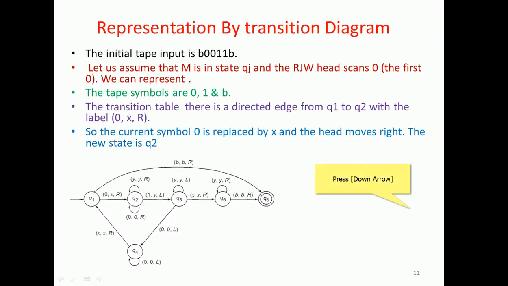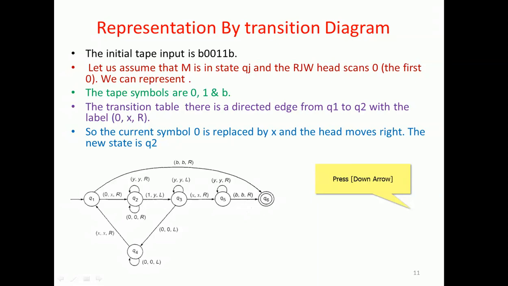Similarly for the other 0, it will be replaced by x and it will come to the left side, and it reaches the final state, Q6. When a blank is there, it keeps the blank as it moves right. 1 is replaced by y, 0 is replaced by x. If y is there, then it will see the blank, come to Q6, the final state, and terminate. That is accepting, that is a halting situation.